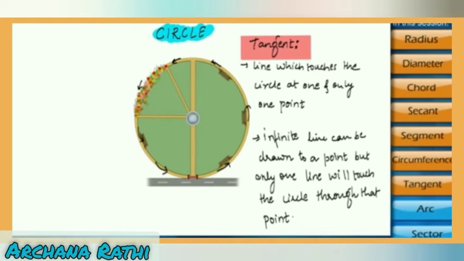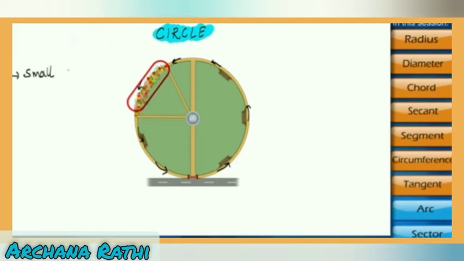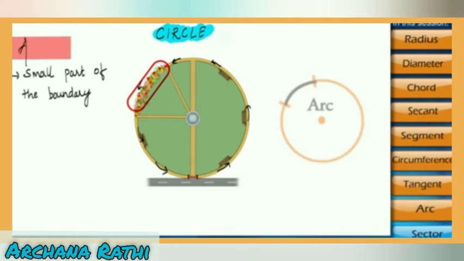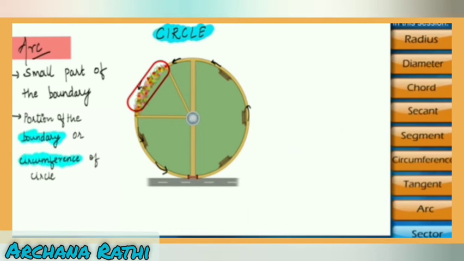As some flowers are planted in some part of the boundary of the garden, that small part of the boundary is called the arc of the circle. So an arc of a circle is nothing but a small part of the boundary, or a small part of the circumference of a circle.